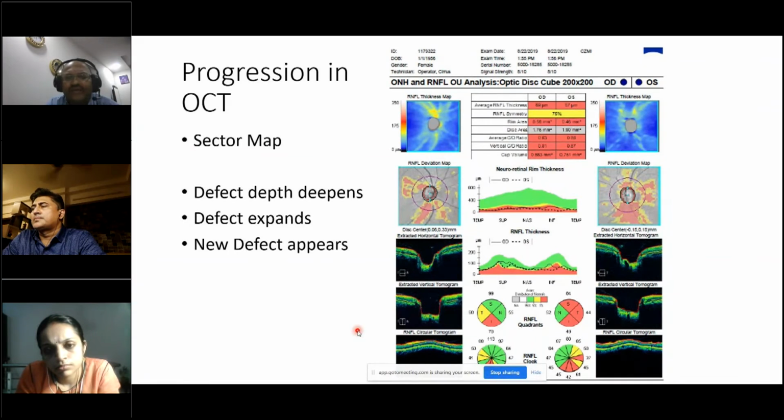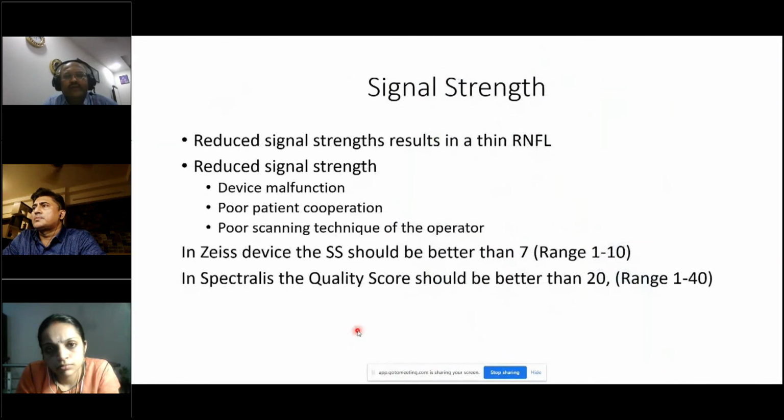But coming to interpretation, you have to have a good quality signal. Reduced signal strength results in a thin average RNFL, that we have to remember. Reduced signal strength can be because of device malfunction, poor patient cooperation, or poor scanning technique of the operator. In the Zeiss device, the signal strength should be better than 7, so the range is from 1 to 10. In Spectralis, the quality score should be better than 20. The range is from 1 to 40.